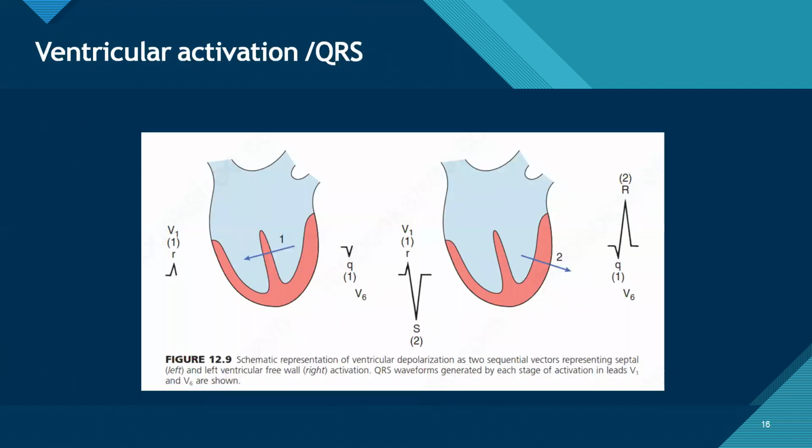Coming to ventricular activation, normally the pattern starts from the septum. The first initial manifestation is that the septum is activated from left to right, then gradually it goes towards the apex, and from the apex towards the base of the heart. Hence there are two motions. First is from left to right, and the next one is towards the left, because the left ventricle has much higher mass. The resultant vector is towards the left.